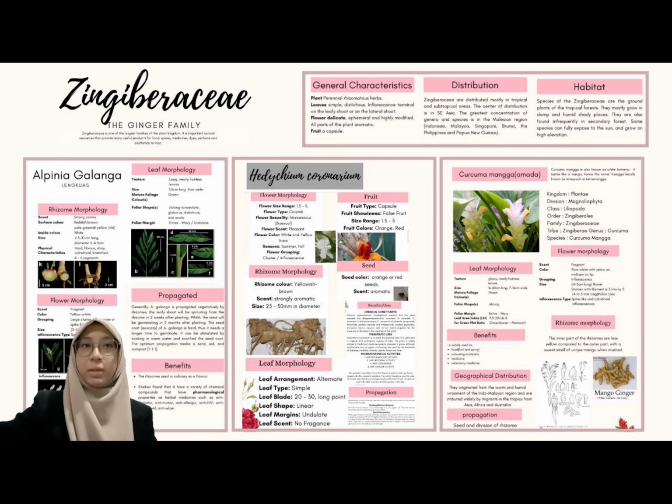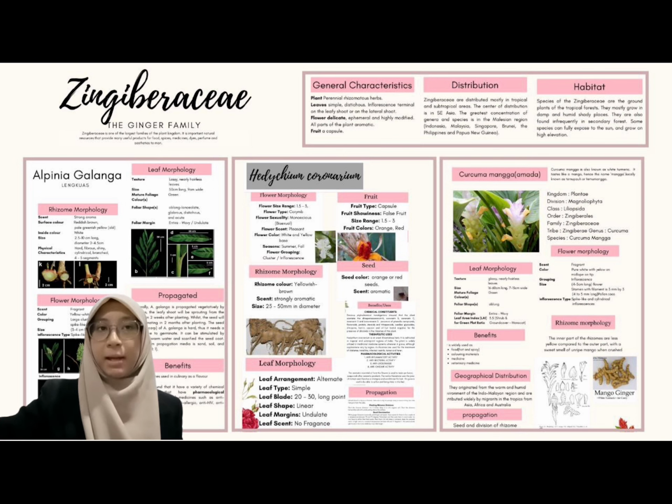Zingiberaceae are distributed mostly in tropical and subtropical areas. The center of distribution is in Southeast Asia. The greatest concentration of genera and species is in the ASEAN region, which are Indonesia, Malaysia, Singapore, Brunei, Philippines, and Papua New Guinea. Species of this family can usually be propagated by seed and division of rhizome.